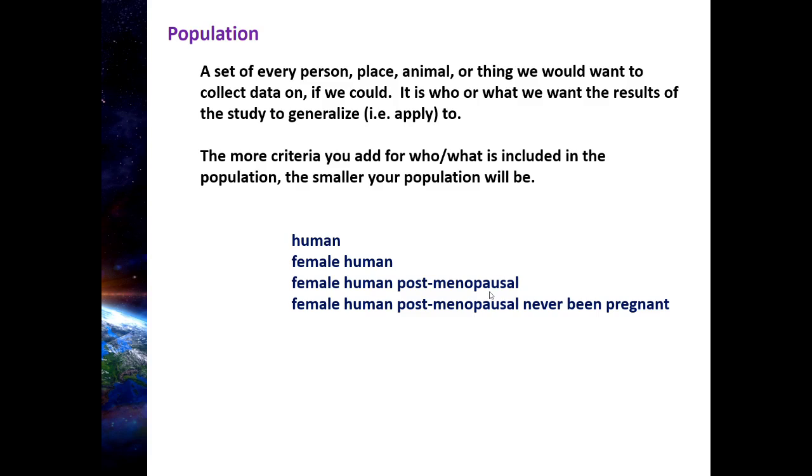If you've got 1,000 criteria for being included in your population, you might have a very, very small population. So populations can be any size, big or small. Right? And again, the more criteria you include, the smaller your population will be.